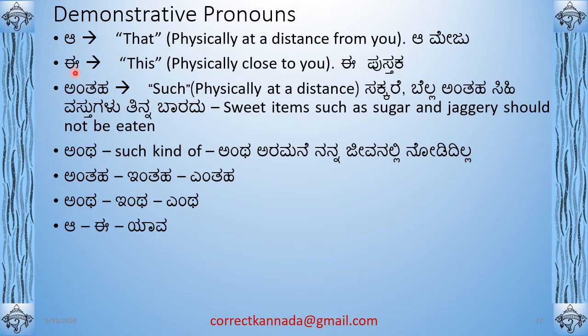E is basically this, meaning something that is physically close to you. So e pustaka, right? A meju, e pustaka. Pustaka is book. So one more demonstrative pronoun is antaha. Antaha means such, physically at a distance. If you want to talk about something physically close to you, you must say intaha.